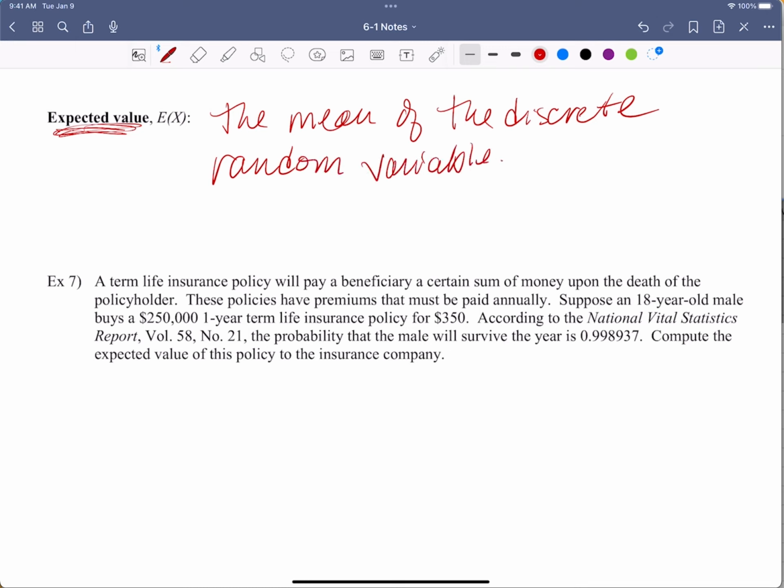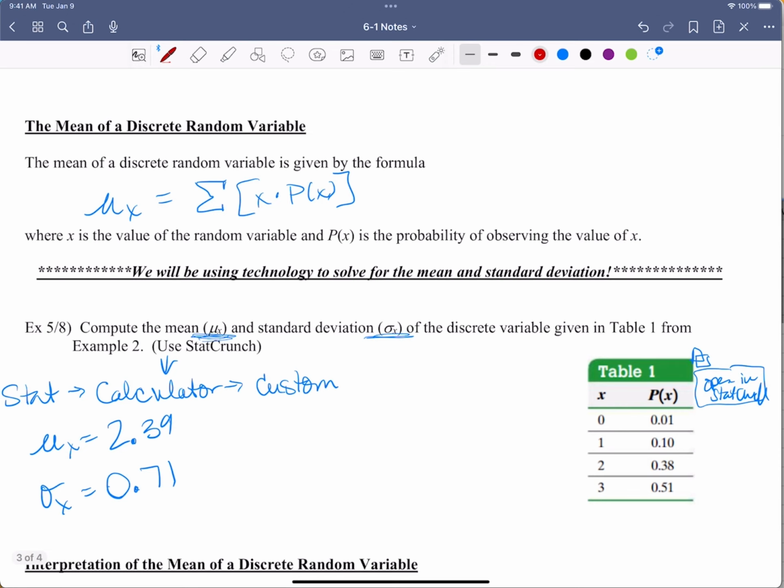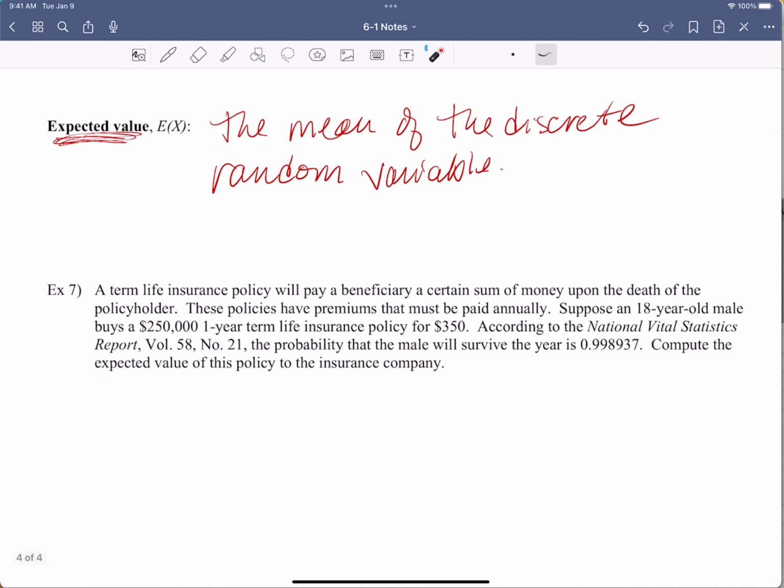And how do we find that mean? Remember, whenever we did the mean, so I'm going to flip back just a second. Over here to this mean, that is multiply them together and add up the options. You could do that by hand. We could do that on StatCrunch. That's what we just talked about.